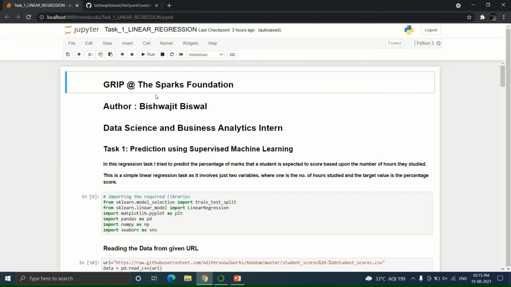I am a data science and business analytics intern at the Sparks Foundation. So my first task is prediction using supervised machine learning. In this regression task, I tried to predict the percentage of marks that a student is expected to score based upon the number of hours they studied. This is a simple linear regression task which involves two variables. The one is number of hours studied and the second is percentage score.